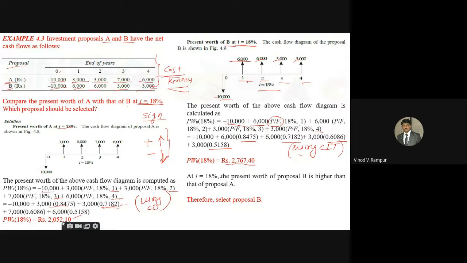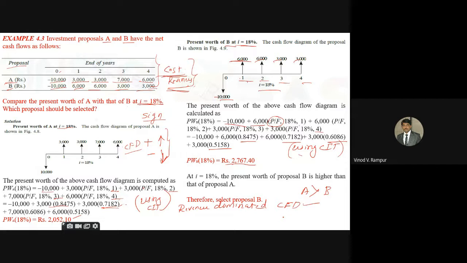Now write down the conclusion. Writing a conclusion because I don't know whether it is revenue dominated or cost dominated. How are we going to say this, revenue or cost dominated, based on the cash flow diagrams? Now, all the values I'm getting are inflow, that means it is a revenue dominated cash flow diagram, revenue dominated CFD.